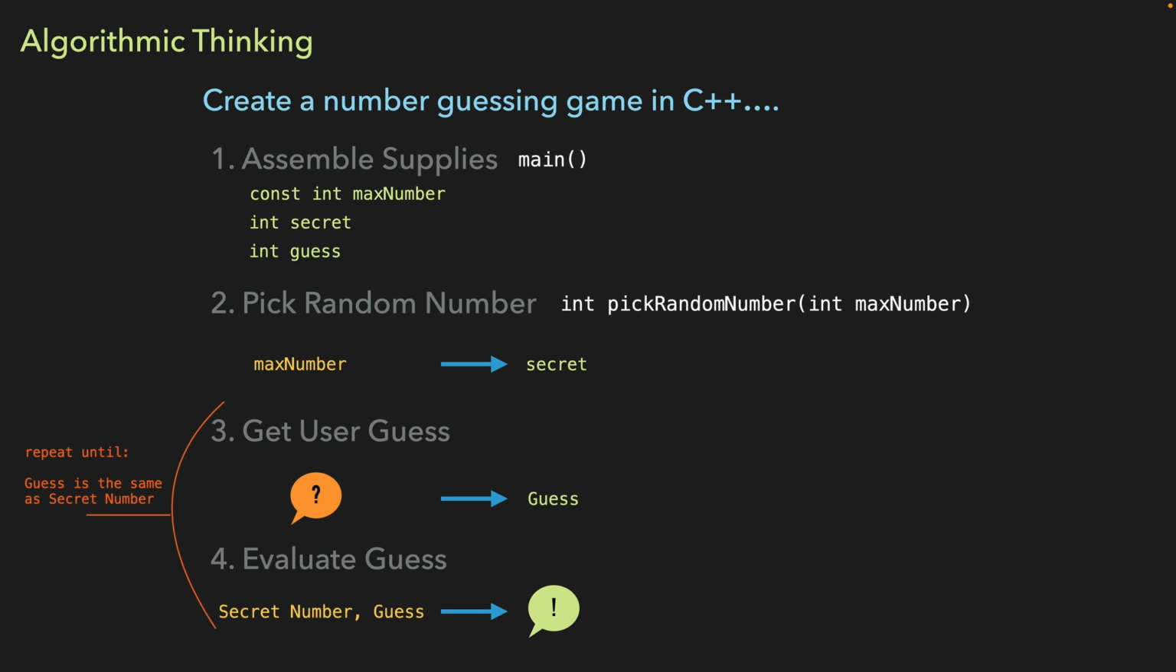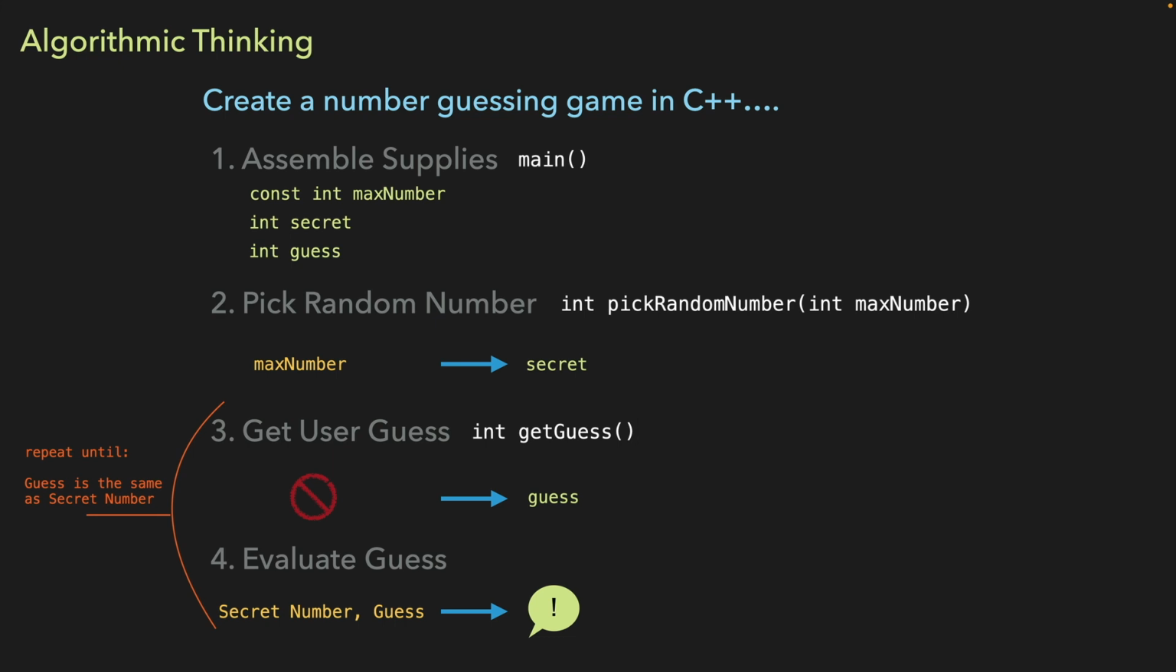We can repeat this process for step 3. Get user guess, we said we're just going to ask the user a question. So there's no information we need to provide as the input. The output is going to be the guess value, whatever the user guesses. So our function signature for that is a function called getGuess that returns an int and takes no input parameters.